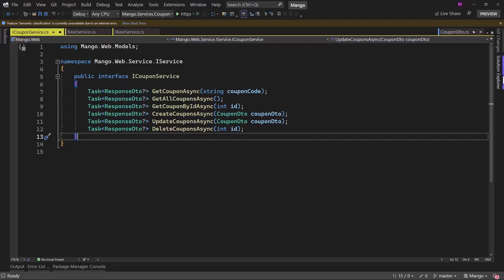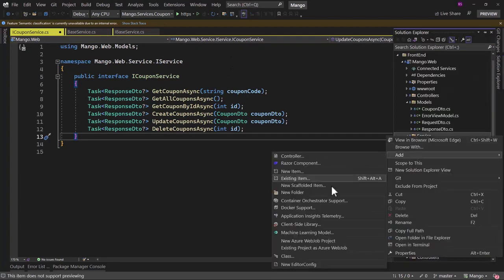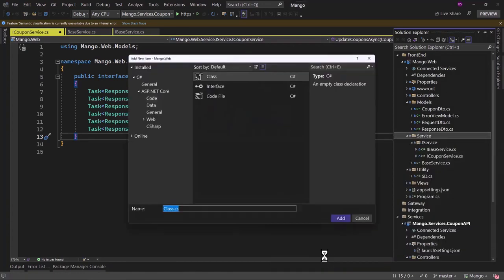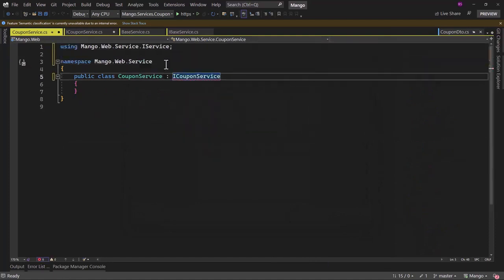We need to create the implementation for ICouponService in the service folder. Let me create a new class file. Give it the name CouponService. That will implement the ICouponService.